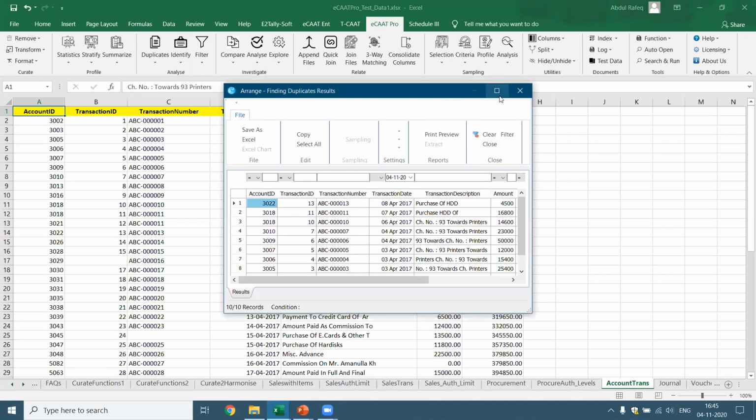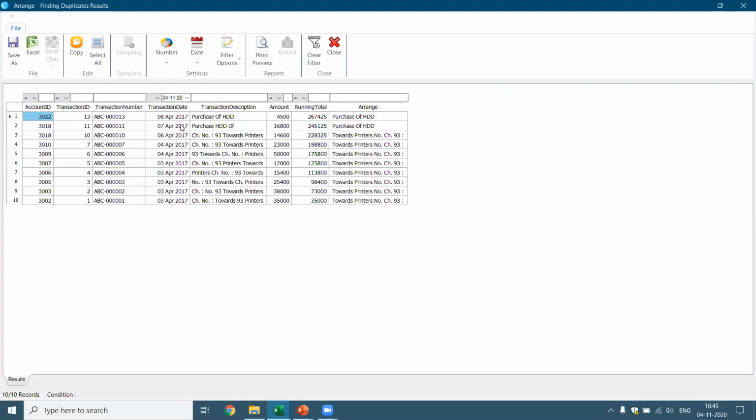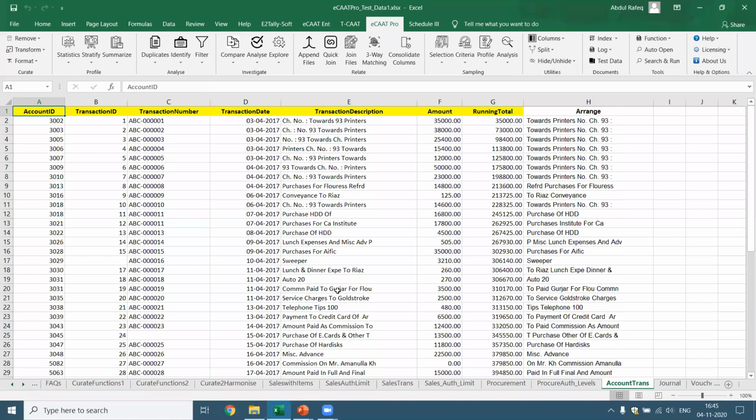Now you see the interesting part from the result. Now you see these transactions, the same transactions, they've written as purchase HDD of, okay, when it's rearranged, it comes in the same way, which means there's a duplicate. Again, this check number 93 towards printers, like this, they've written multiple times, and we're able to identify all these duplicates by rearranging the data in a few glances. Now you just see if it's been a name. Now I've written the name in multiple ways with small errors. All these I'll be able to find out using this fuzzy match arrange function.